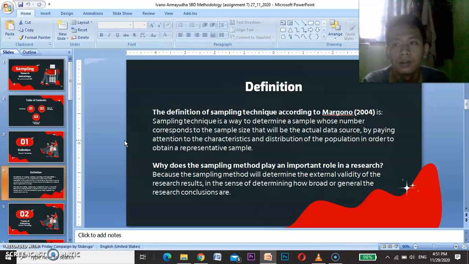It can be concluded that the quality of the sampling will determine the quality of the conclusion of the study.